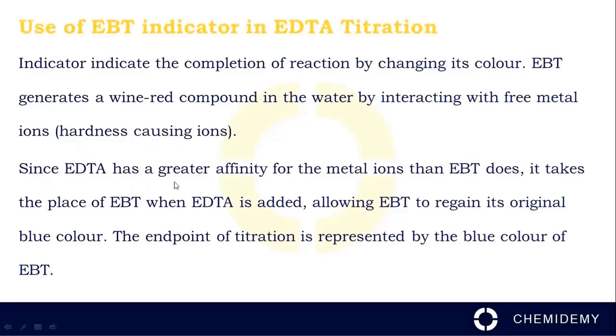Since EDTA has a greater affinity for the metal ions than EBT, it takes the place of EBT when EDTA is added, allowing EBT to regain its original blue color. The end point of the titration is represented by the blue color of EBT. So, to determine the blue color of the reaction, or the end point, we use EBT indicator in EDTA titration.